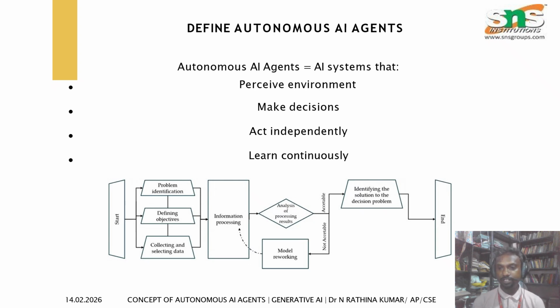Then what is tool usage? Interacting with APIs, application programming interfaces, databases, software, and the web to complete a task. For example, booking a flight, sending emails. So these are all simple examples. Finally, what is meant by adaptation? Continuously learning from feedback and adjusting decisions in real time.